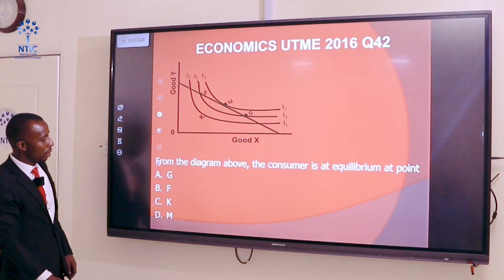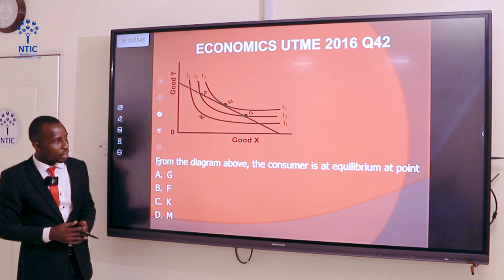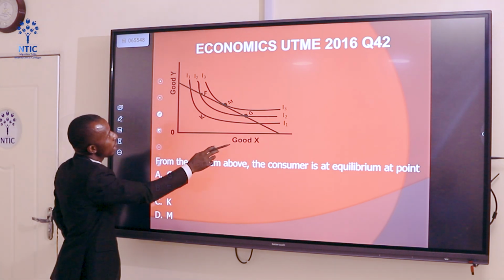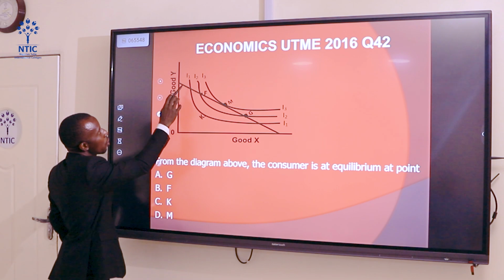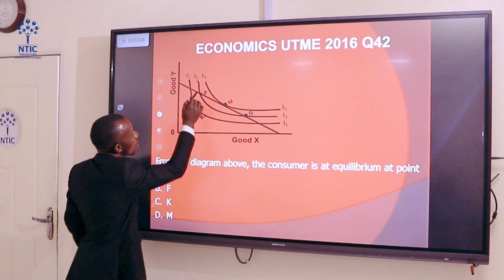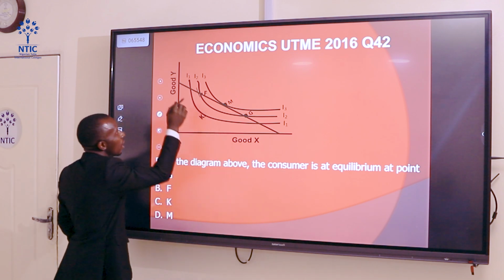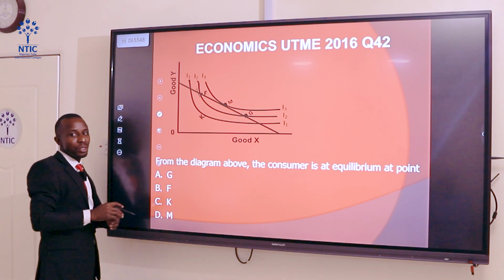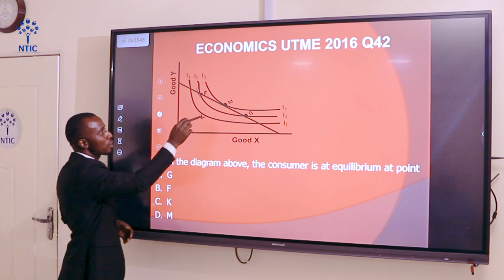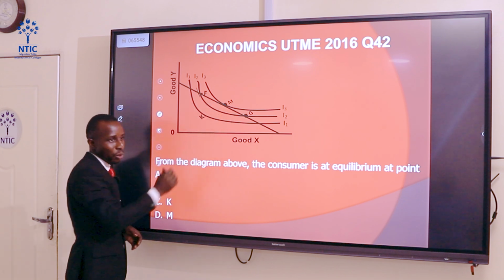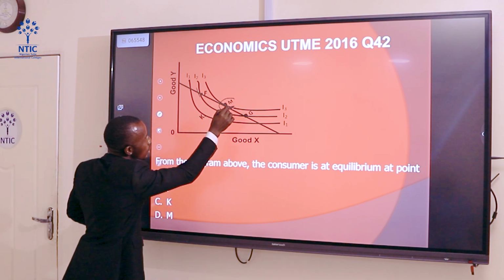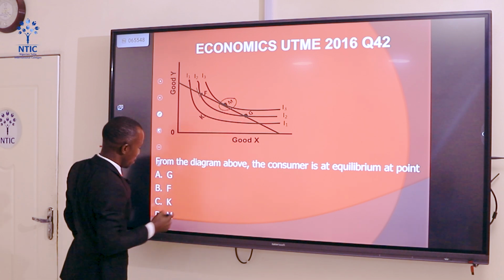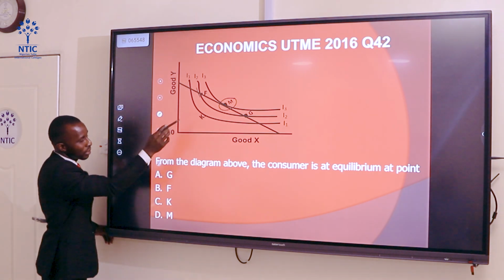Question 42 now. We have from the diagram above, the consumer is at equilibrium when... Now you can see we have two goods here, good Y and X. We have the first indifference curve, the second indifference curve, and the third indifference curve. Now this straight line coming down here is a budget line. Now the consumer will be at equilibrium at the point where the budget line meets the indifference curve. And it is at this point, point M. You can see the meeting point of the budget line and the third indifference curve. So the consumer will be at equilibrium at point M.